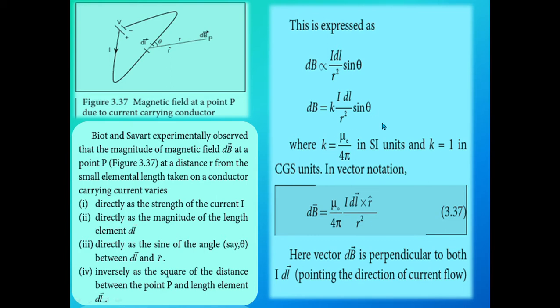What is the value of k? k is equal to mu naught divided by 4 pi. In SI units, the value of k is 1.